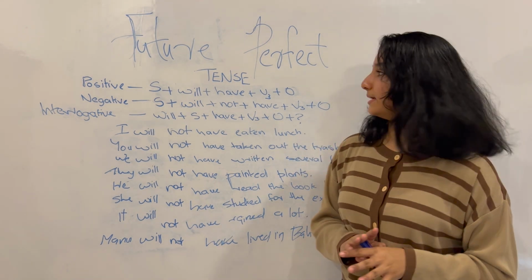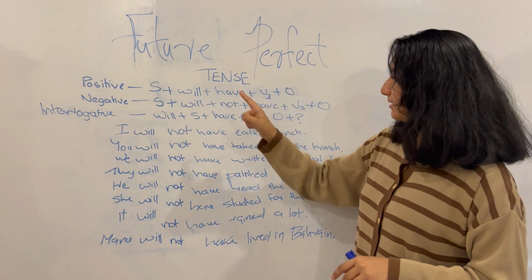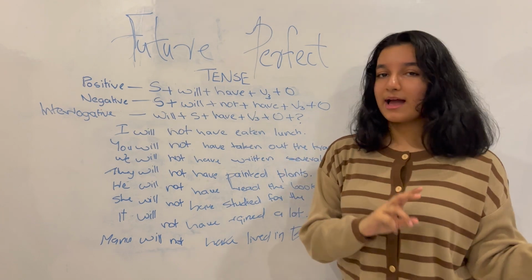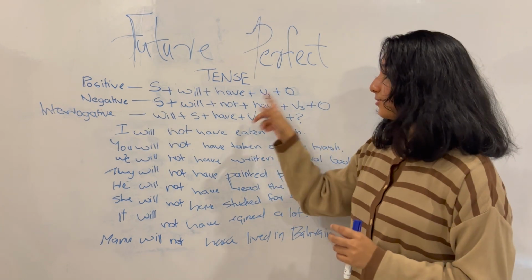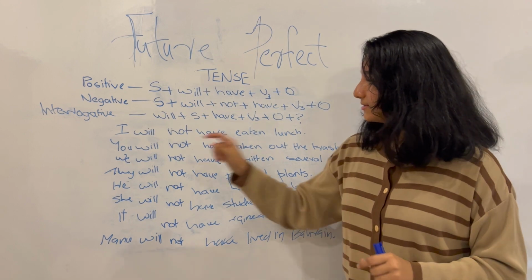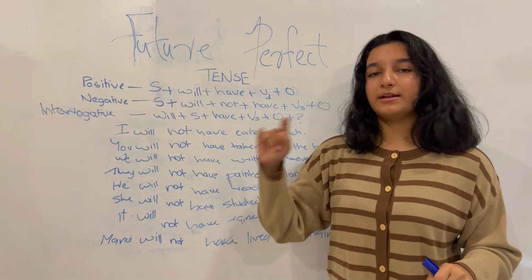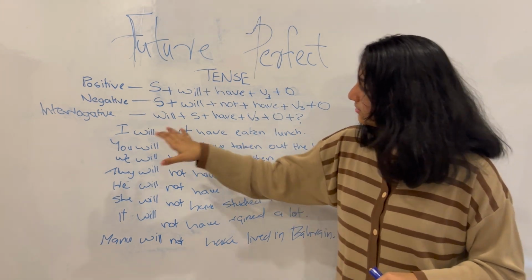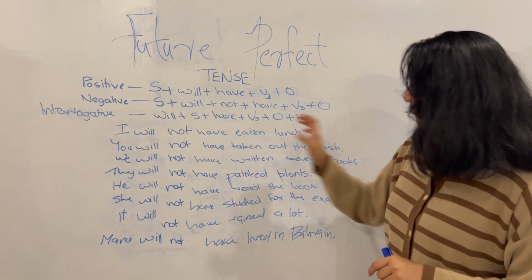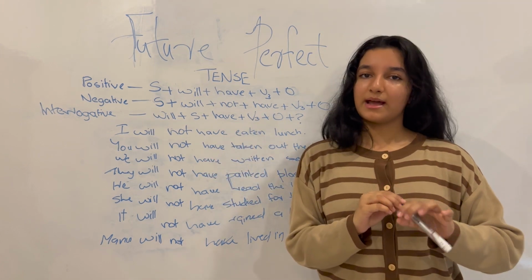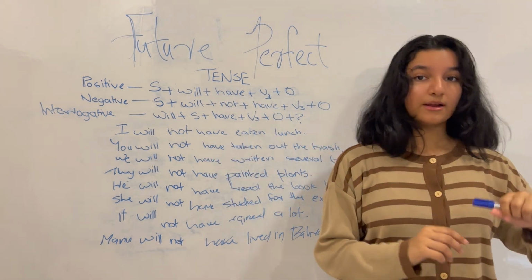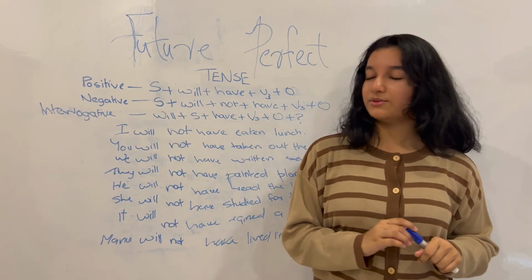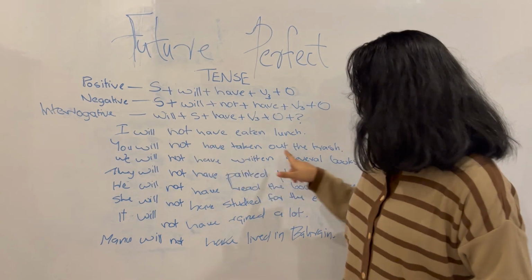Also, another thing to note is that in future perfect tense, over here you can see it is just have. There is no has, had, or anything that we can switch it out for. So do not switch it out for anything. It doesn't matter which subject it is, whether or not it is singular or plural, it will always be have. And also you can see here now, instead of talking about an action that will be taking place in the future, it is talking about an action that is not going to be taking place in the future. Now you can see you will not have taken out the trash.